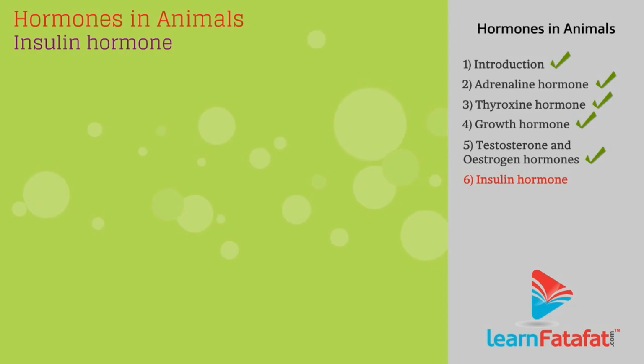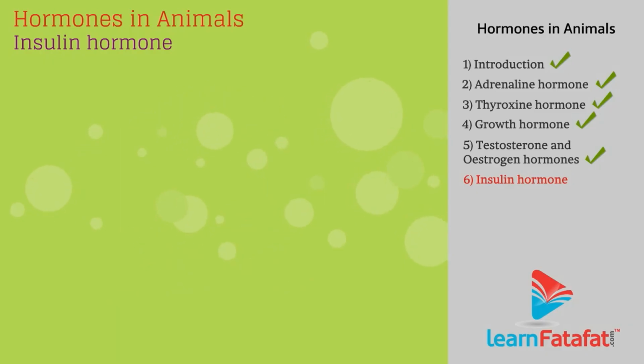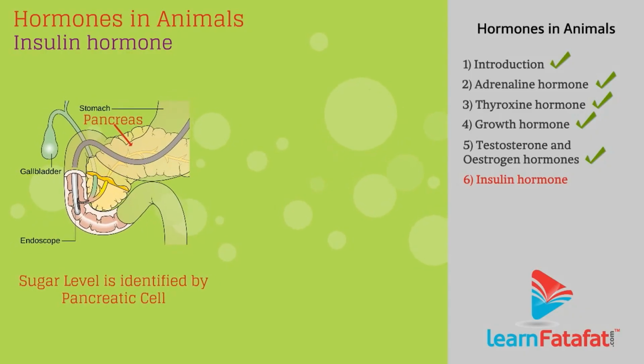These hormones need to be secreted in precise quantity. For that, the body uses a feedback mechanism. For example, the sugar level in blood is identified by pancreatic cells and response is given by regulating the insulin secretion.